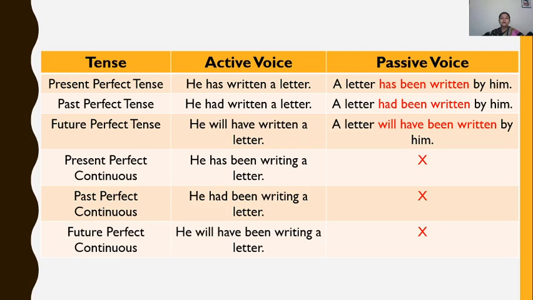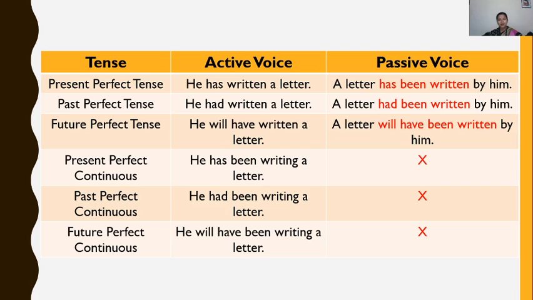Now in future perfect tense, if the sentence is he will have written a letter, so in passive it will be a letter will have been written by him. This will have been is showing the tense, and written is my main verb in past participle form.